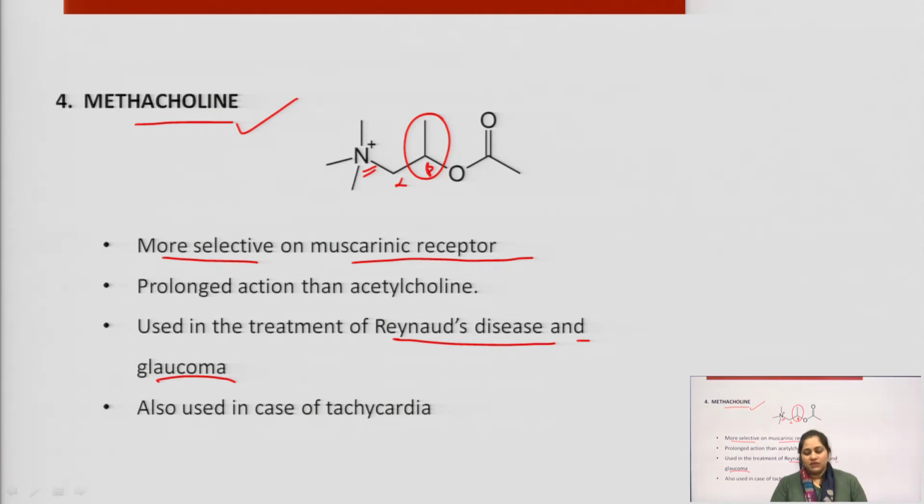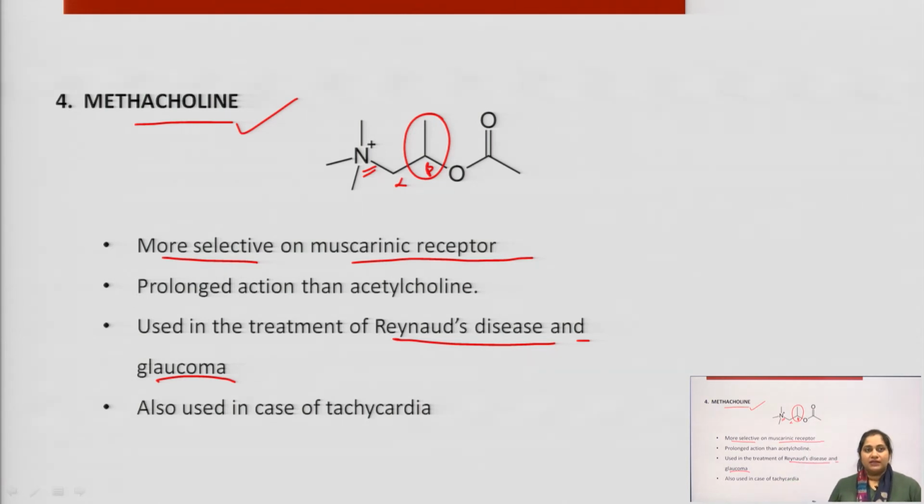To overcome this problem, methacholine is introduced. We have already studied in the muscarinic receptor that there will be synthesis of nitric oxide. This nitric oxide release will dilate the blood arteries in the fingers, and hence improve the mobility of fingers and hands.